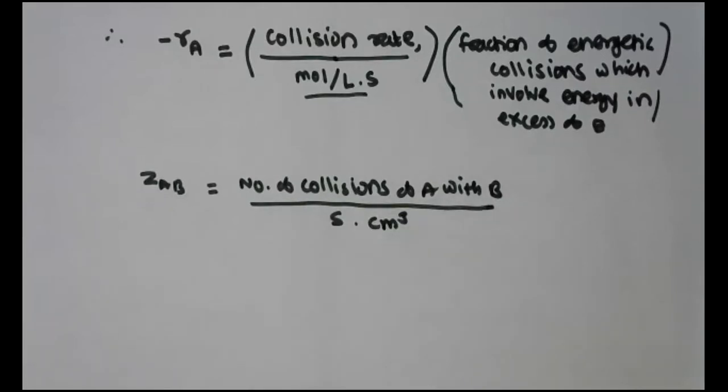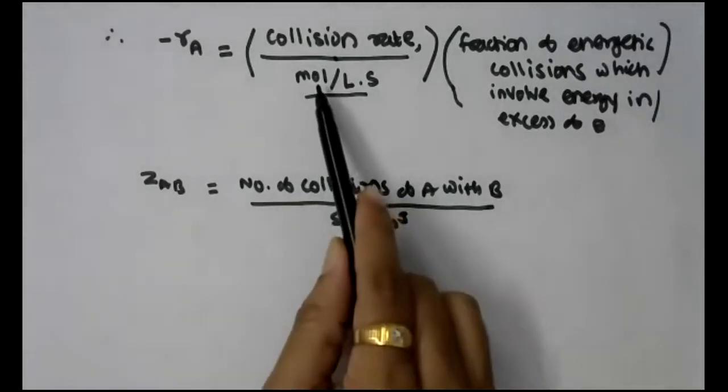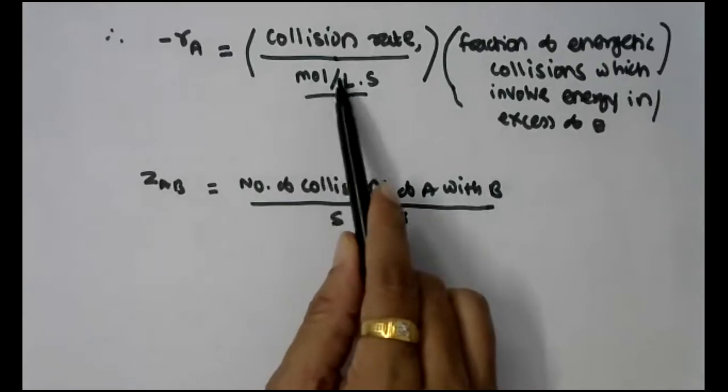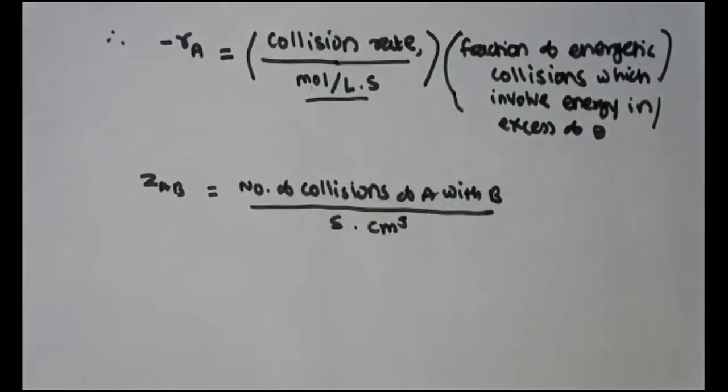Please remember, the number of collisions is a function of Avogadro's number. And again, for expressing this as mole per liter, we have to introduce the term of concentration. So let us try to understand the arrangement, how we can express it.